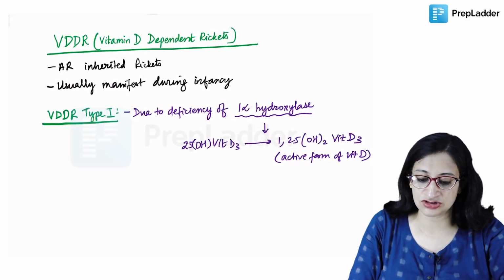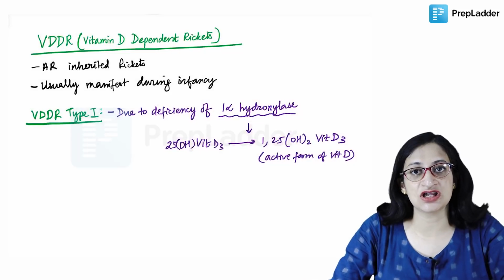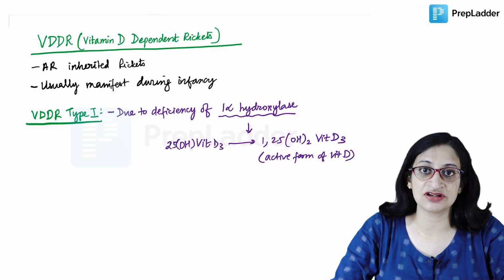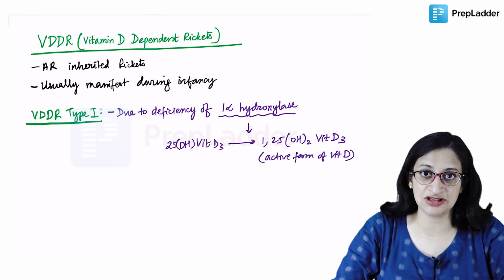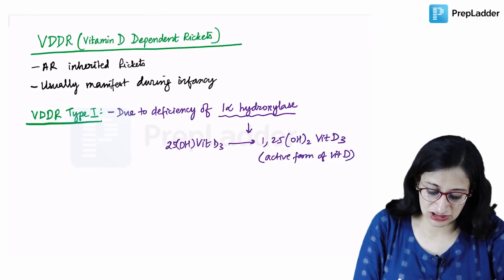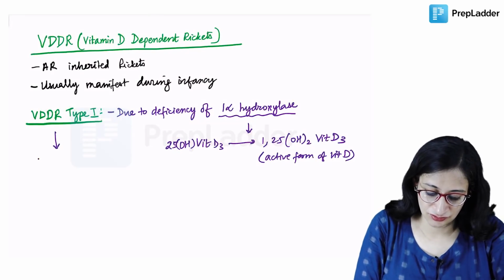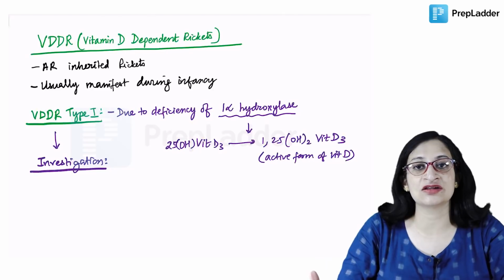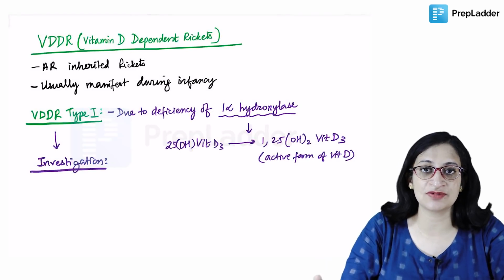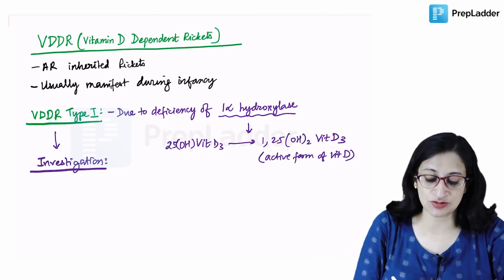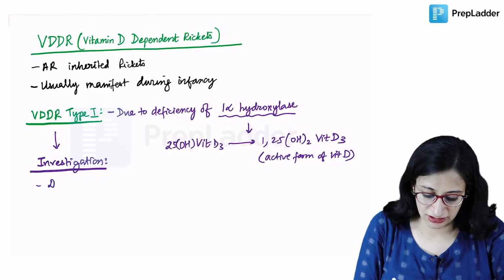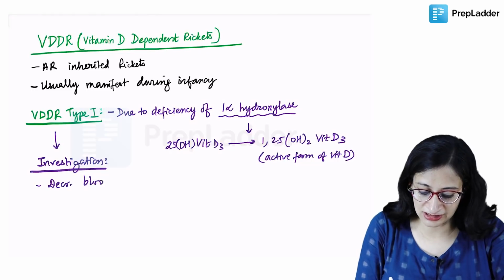Alright. So the clinical features in VDDR type 1 will be the same as the features of rickets that we've discussed, but it will have an early onset in life and you can get a family history as well. And on investigation, what all will you get? Because the active form of vitamin D is not getting formed, vitamin D action is not taking place. So calcium absorption is not taking place properly, and you can get decreased blood calcium levels.